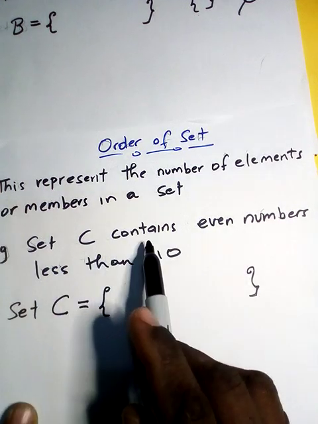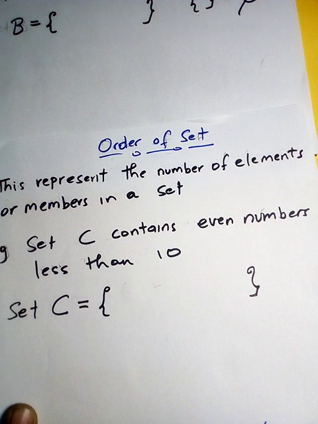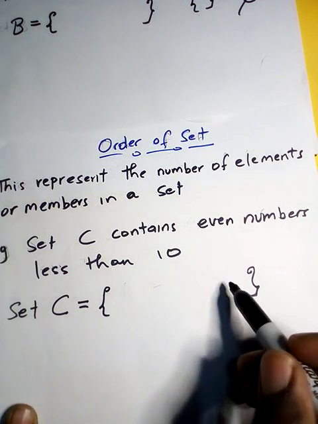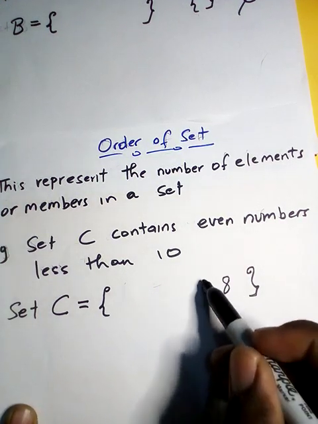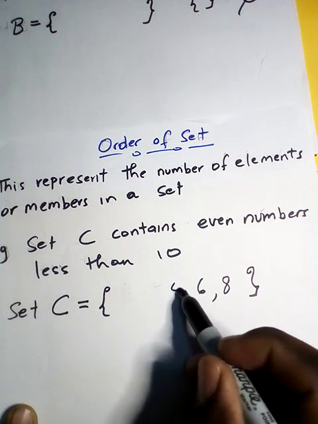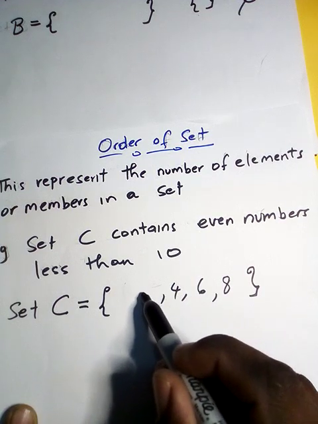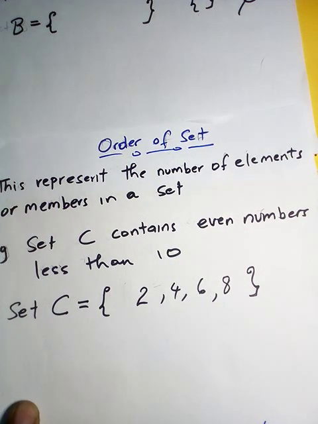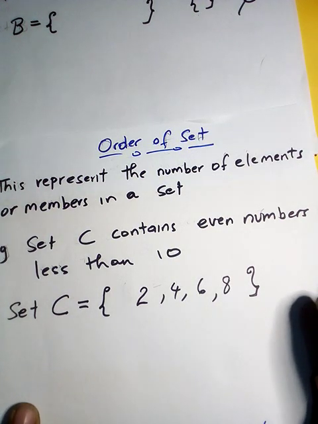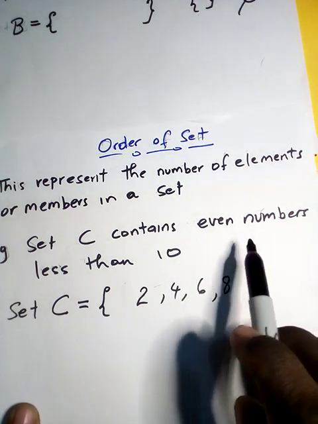So set C contains even numbers less than 10. What are those even numbers less than 10? We have 8, 6, 4, and 2. So these are the even numbers less than 10.